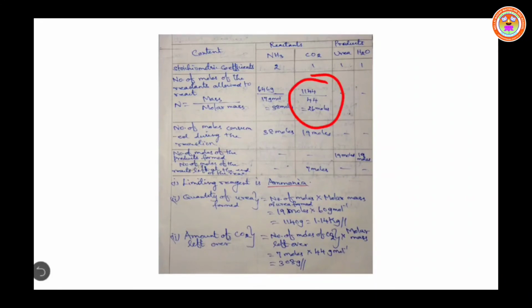Therefore 1144 gram divided by the molar mass of CO2, which is 44, is equal to 26 moles. So 26 moles of CO2 is allowed to react. So now, the number of moles consumed.